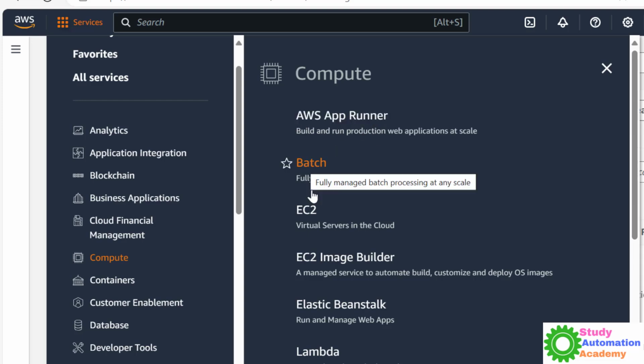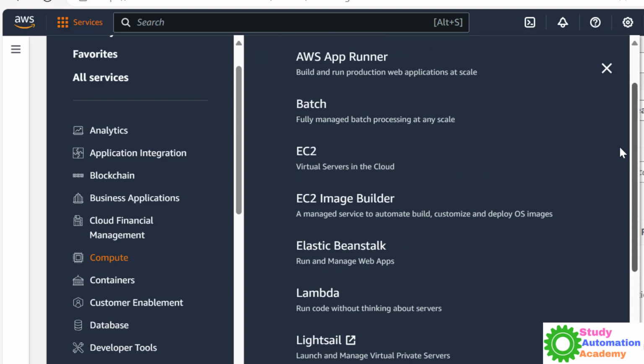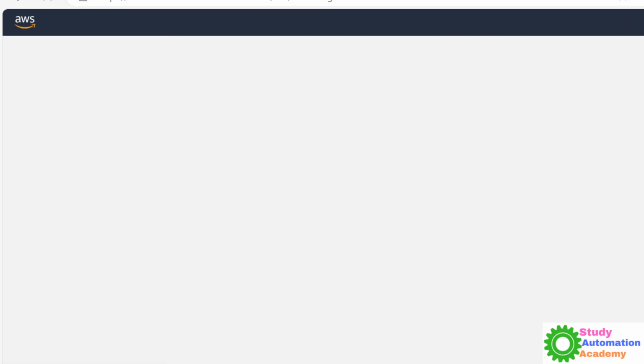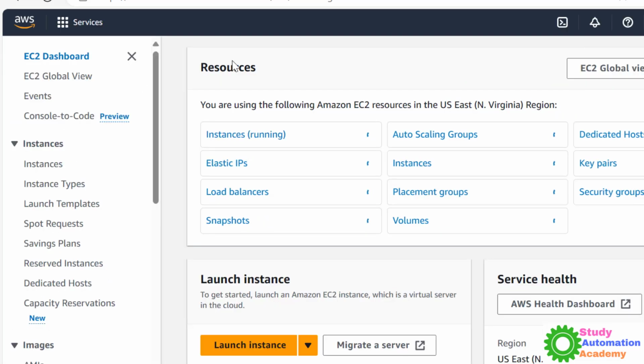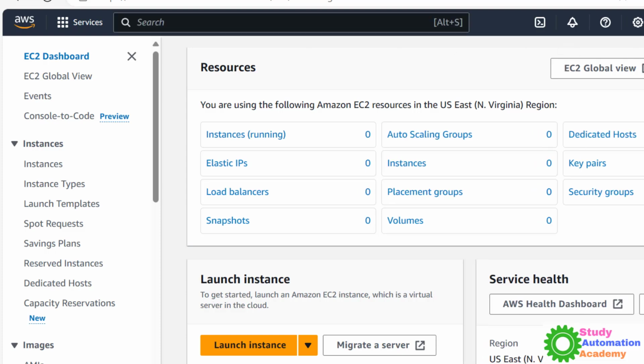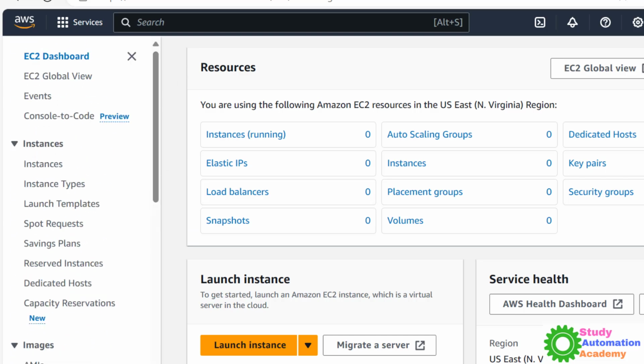AWS App Runner, Batch, EC2, Elastic, Lambda, right? All these things. Mostly we use EC2 or Lambda. So you can just click on EC2, and either you can search from there, or you can just directly type EC2 as well. So once you go to EC2, you will see here all the menus and options for EC2.